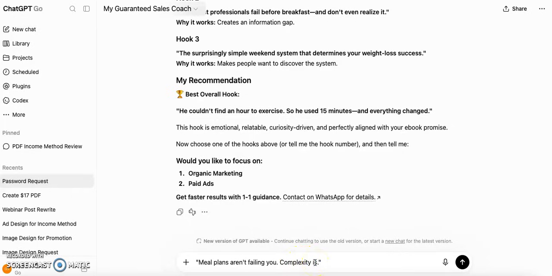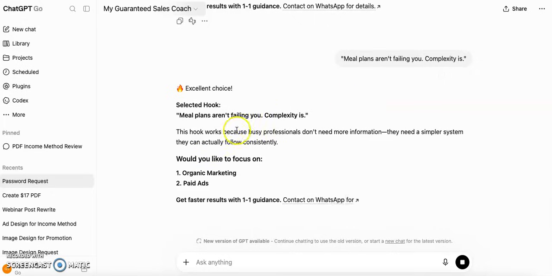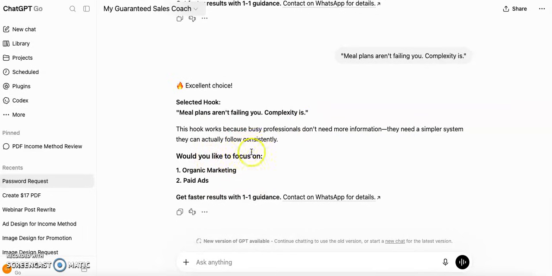The complexity of the plan, the complexity of arranging the food items, and the complexity of execution, that is, get up at a set time, go to the gym, do this exercise, etc., that is not working because it is too complex. Okay, so the whole idea is to select one hook, then go to the next step. See, selected hook: meal plans aren't failing, complexity is. Now what would you like to do? We will go for paid ads.